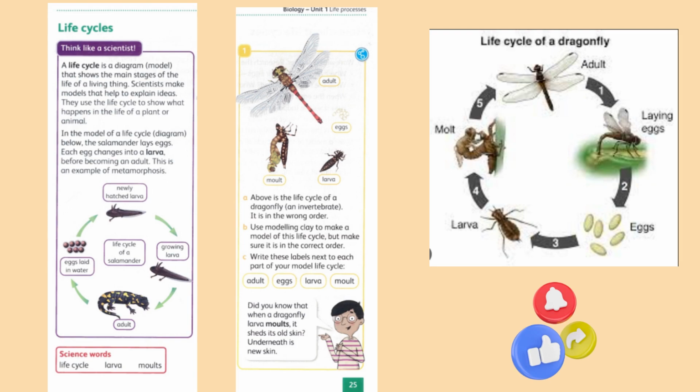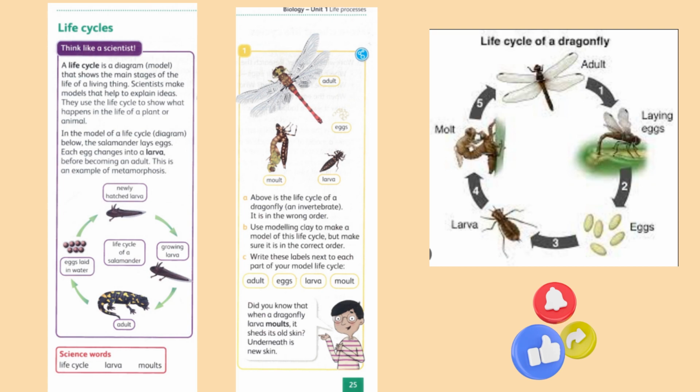In the model of a life cycle diagram below, the salamander lays eggs. Each egg changes into a larva before becoming an adult. This is an example of metamorphosis. You can see in the diagram newly hatched larva, growing larva, adult, eggs, life cycle of a salamander. Scientific words or science words are here: life cycle, larva, molts. You can find the meaning in the dictionary.